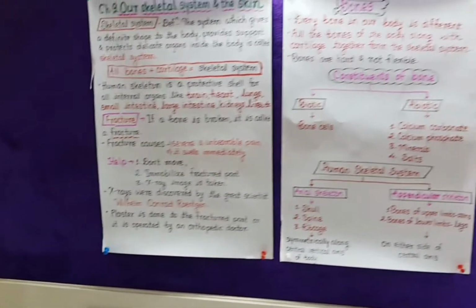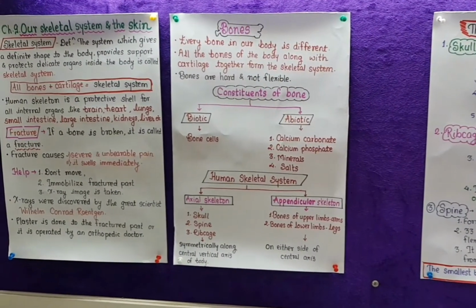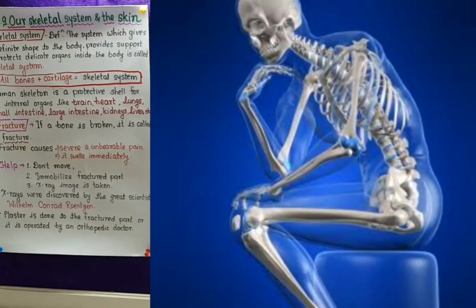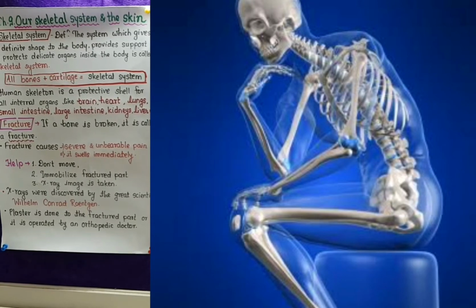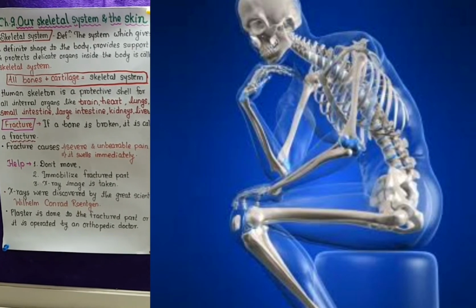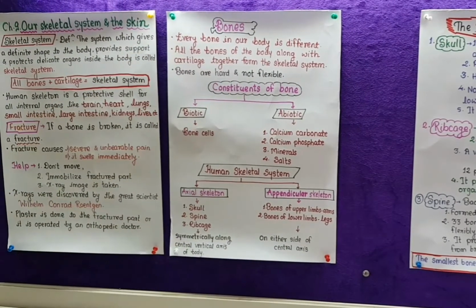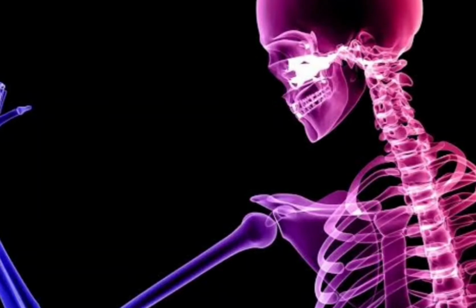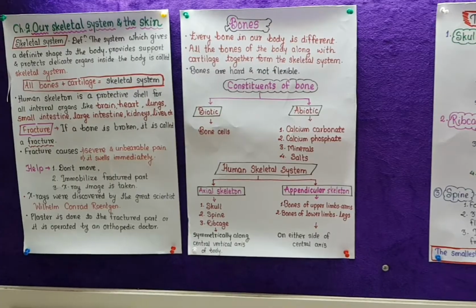Now we will turn to bones. In our body there are 206 bones, and every bone in our body is different. All bones are different, and no bone is the same in our body.